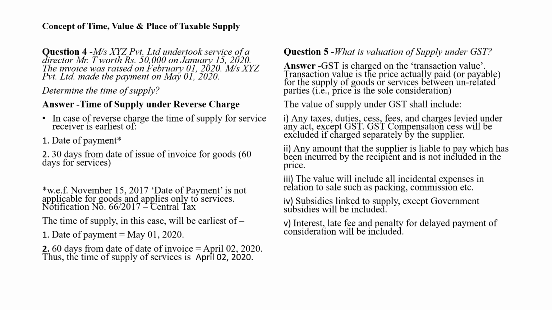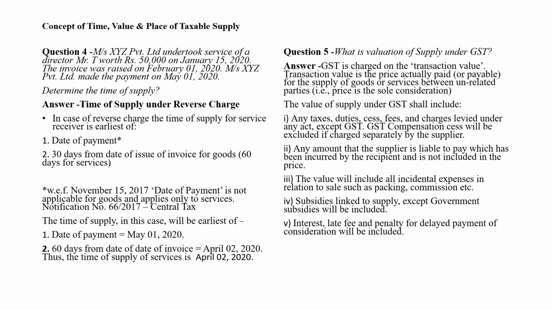GST compensation cess will be excluded if charged separately by the supplier. Second point, very important: any amount that the supplier is liable to pay which has been incurred by the recipient and is not included in the price.